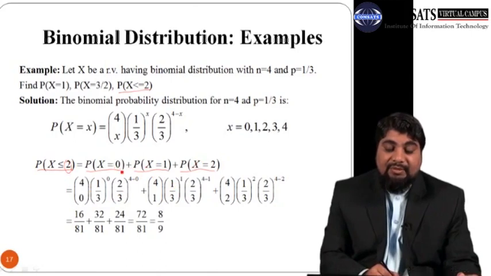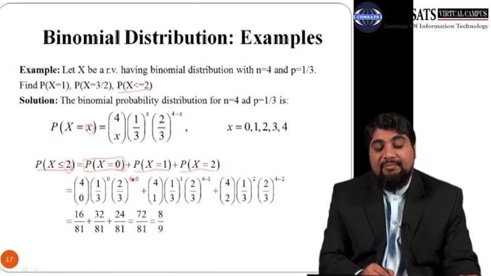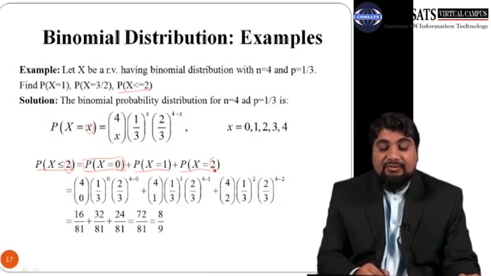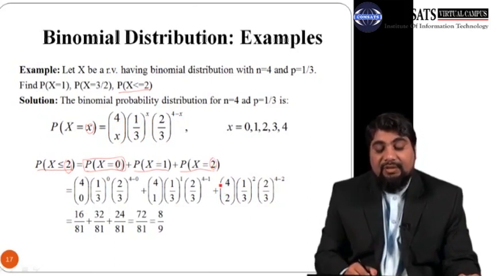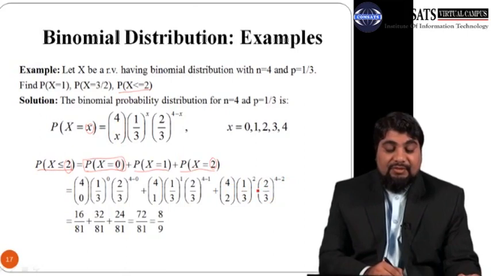So you can calculate the probability that x equals 0 by replacing x by 0 in this formula. So 4c0, 1 by 3 raised to power 0 and 2 by 3 raised to power 4 minus 0. And then calculate the probability that x equals 1. So replace x by 1 here. So 4c1, then 1 by 3 raised to power 1 and 2 by 3 raised to power 4 minus 1. And then replace x by this 2. So 4c2, and then 1 by 3 raised to power 2 and then 2 by 3 raised to power 4 minus 2.